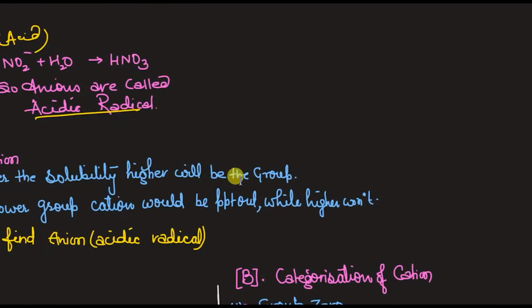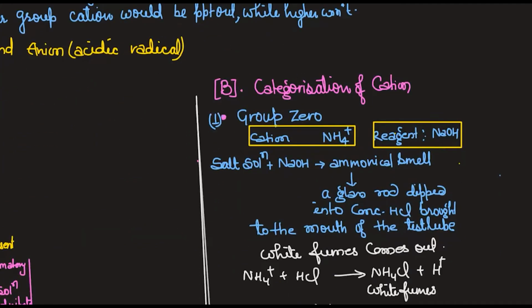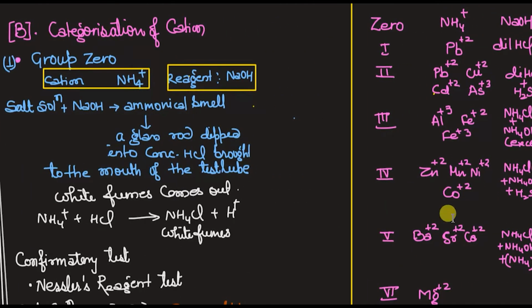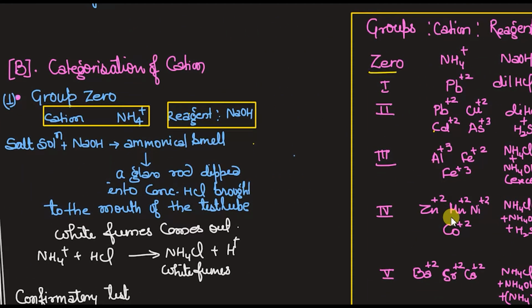Okay, so let me go here. Categorization of cations, they are divided into 7 groups. Here it is: Group 0, which is only the ammonium cation. What these are, I will explain later on. This whole table is so important and you have to learn it. Yes. So there are 7 groups, starting with the zero group, group 1, group 2, 3, 4, 5, 6. And one important thing I'm going to tell you is that it should be mentioned in Roman numerals only, not in English.